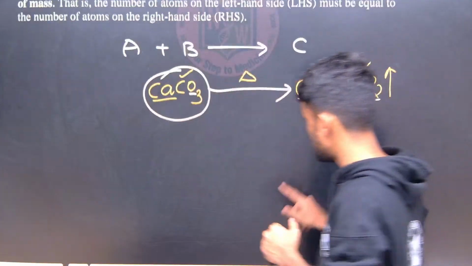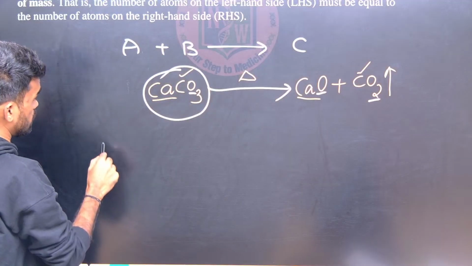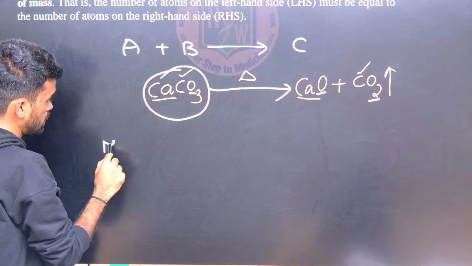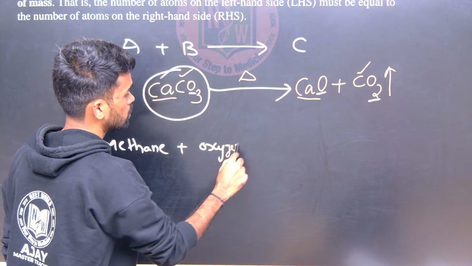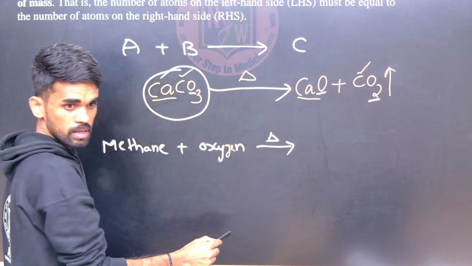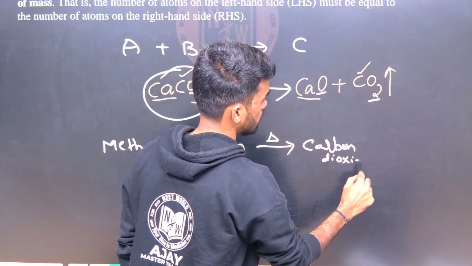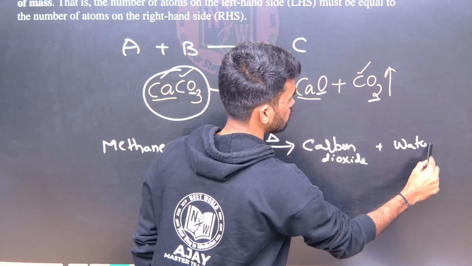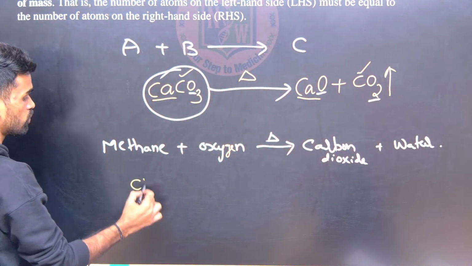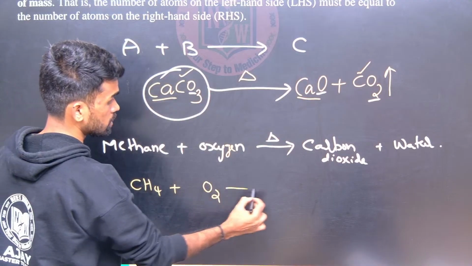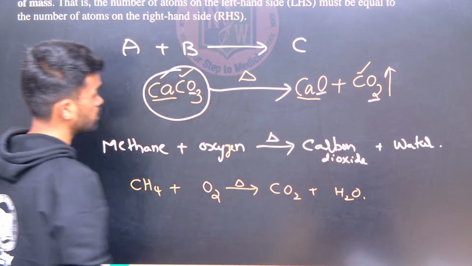Okay, so now I hope this is clear. Now try to tell me for this. I am just giving you a reaction as a name representation: methane plus oxygen gives, upon combustion, carbon dioxide plus water. Now represent this in a balanced reaction. CH4 for methane, O2 for oxygen, CO2 plus H2O. Now what I am asking is a balanced equation.